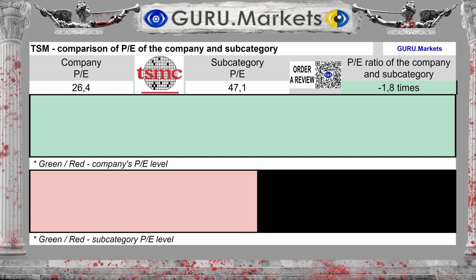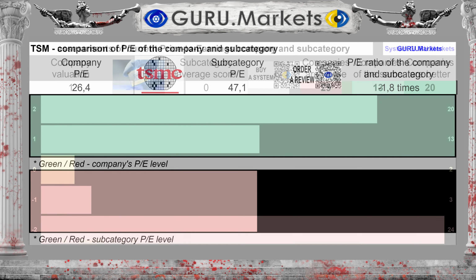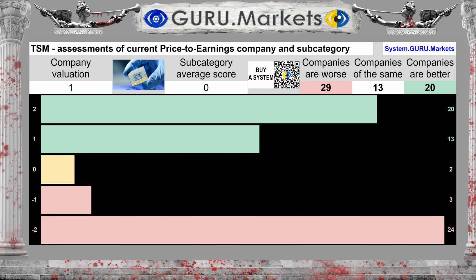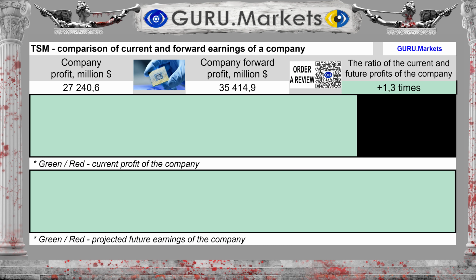The subcategory average of 47.1 is 44% higher than the company's. Evaluation of the stock price to profit ratio in comparison with the subcategory: Good, 1 point.